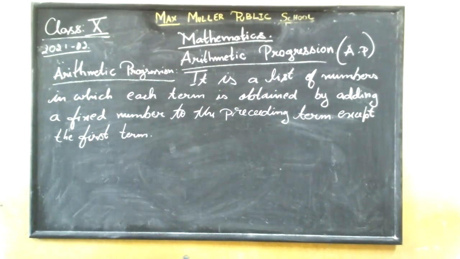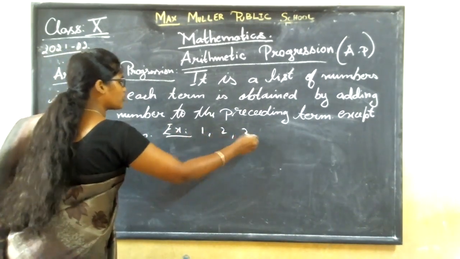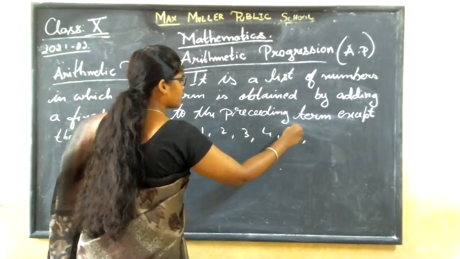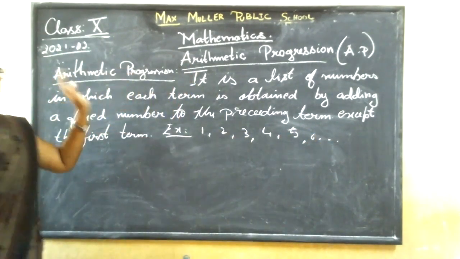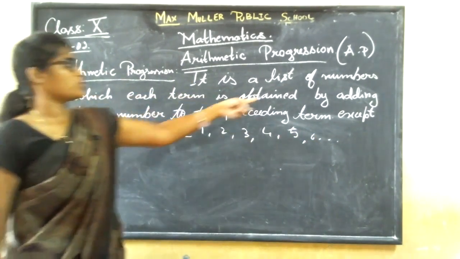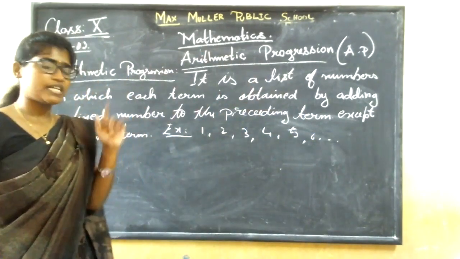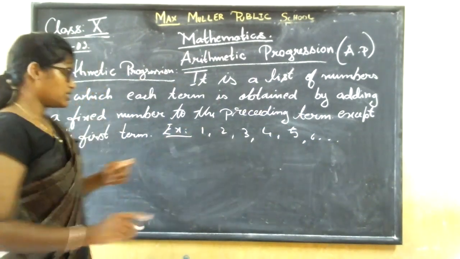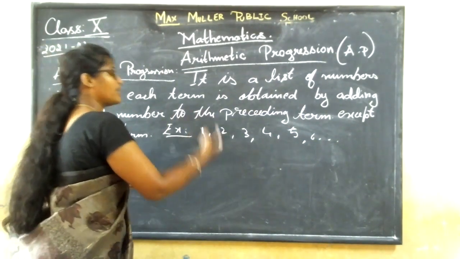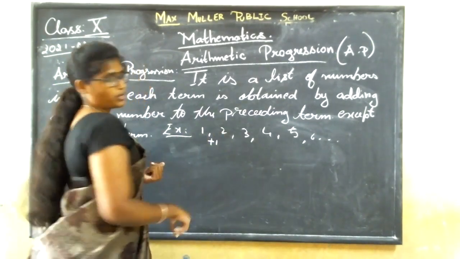What is it? Let me take the list of numbers first. Example, as before I have taken the first example, 1, 2, 3, 4, 5, 6. List of numbers are ready, in which each term is obtained by adding a fixed number to the preceding number. Preceding is the previous number, correct? So 1 is the first term. Now, what should I add to get 2? I should add 1 to get 2, correct?